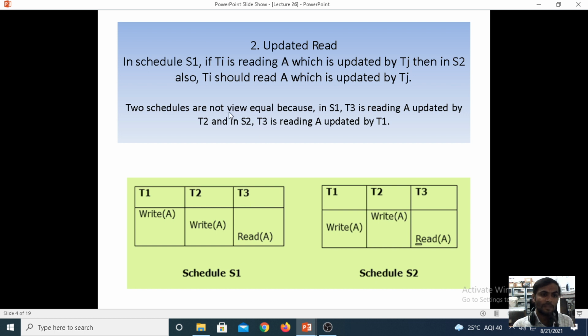This is the purpose we are calling it a non-equivalence, not view equal, because under S1, T3 is reading when it is updated by T2, and under S2, T3 is reading when it is updated by T1. Means it is not similar, both are different.